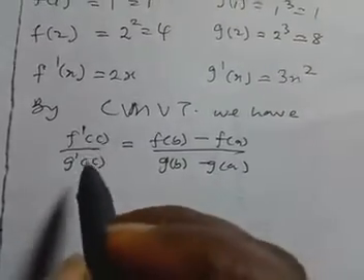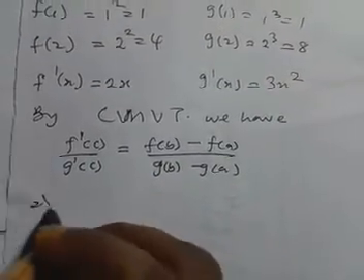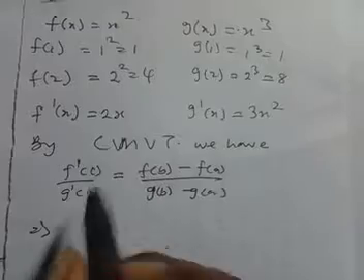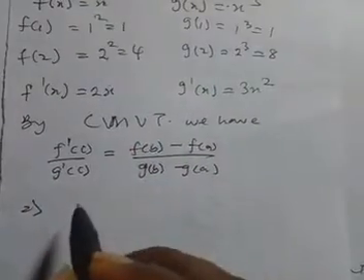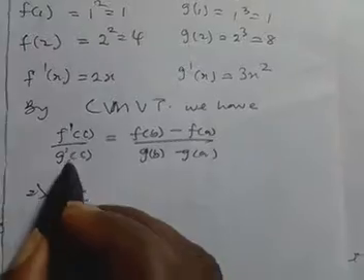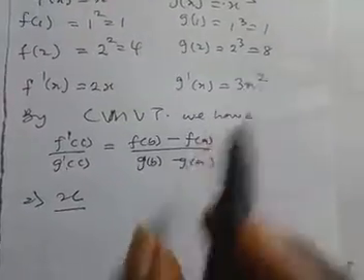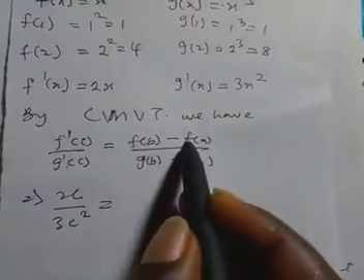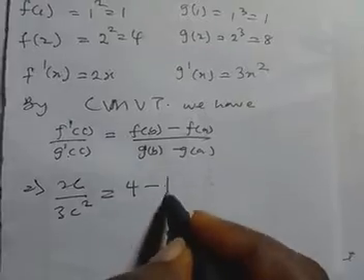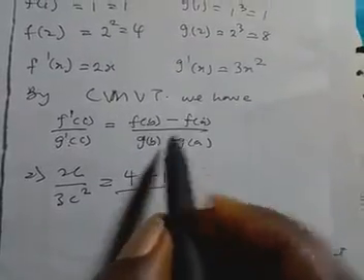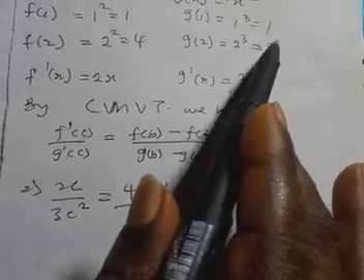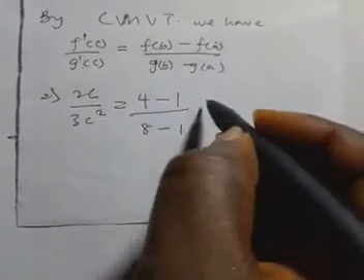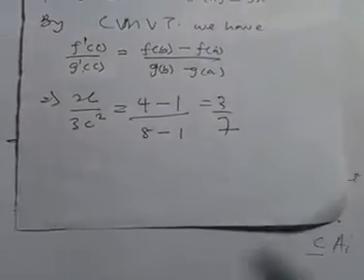I will now substitute whatever I have there. f prime of c, instead of 2s, will be 2c, over g prime of c, which instead of 3s squared will be 3c squared, equal to f of b minus f of a over g of b minus g of a. f of b has been given to be 4, and f of a is 1. g of b is 8 and g of a is 1. So here we have 8 minus 1. So this is 3 over 7.